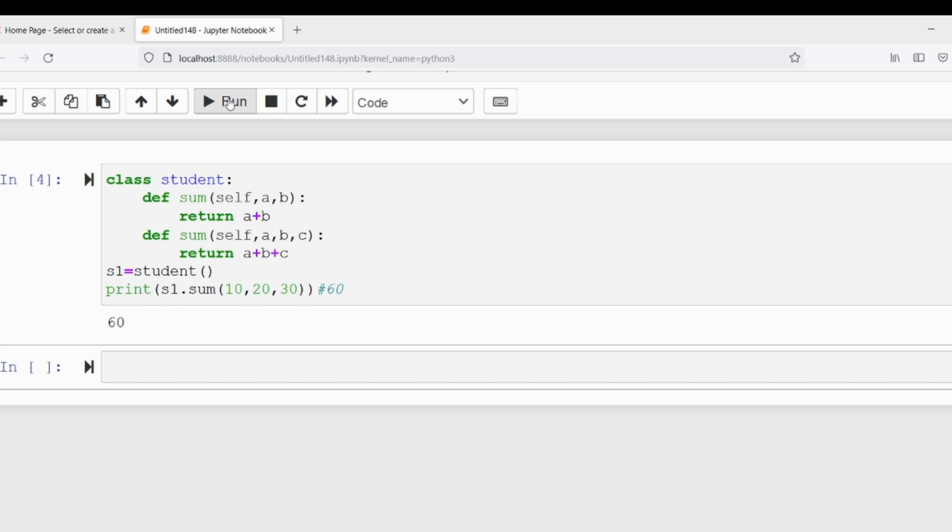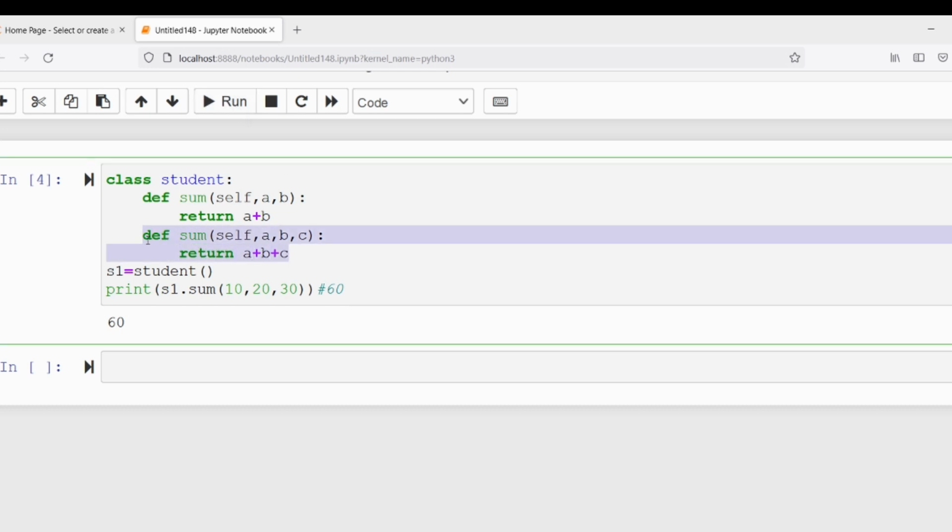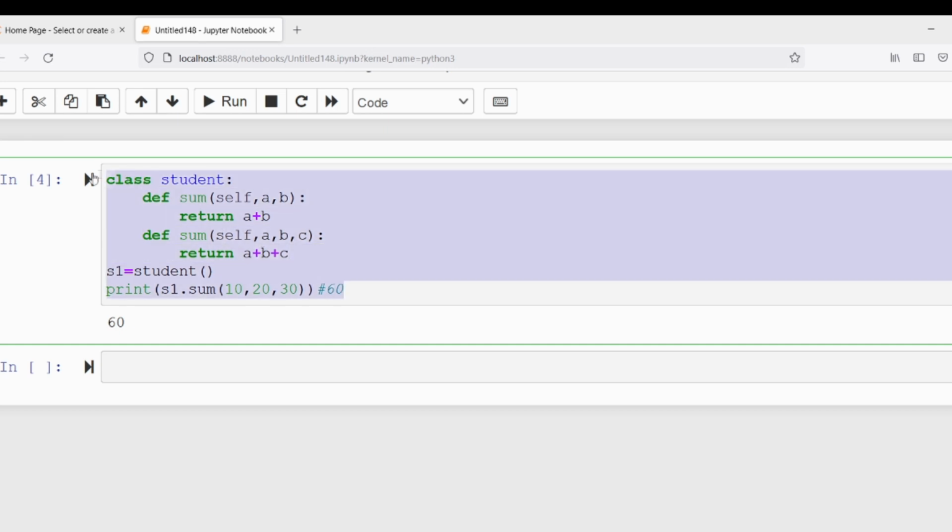So what is happening is that inside the same class, if you are defining two methods with the same name with a different number of arguments, the second method you define will be overwriting the first method. So this is the issue with Python. Now let me discuss how we can achieve method overloading.